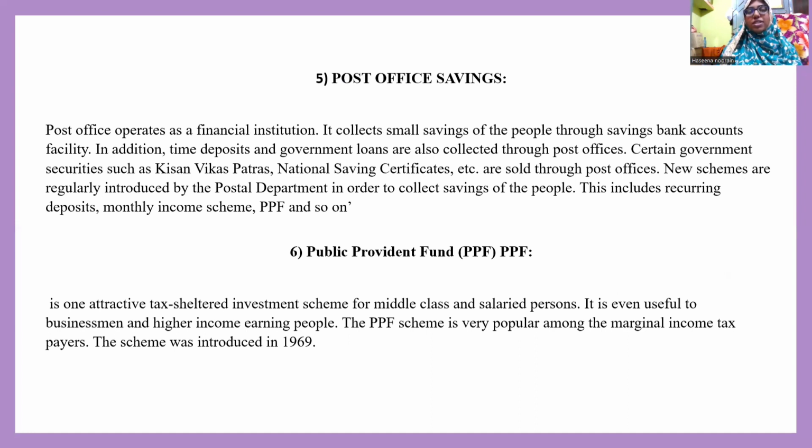So the next one is post office savings. Post offices operate as a financial institution as well. It collects small savings of the public through the savings bank account facility. But in addition, time deposits and government loans are also collected through the post offices. Certain government securities such as Kisan Vikas Patras and National Savings Certificates are sold through these post offices. Some new schemes will be introduced, and in order to apply for those schemes, people will deposit a small amount, which will become a big amount for the post offices.